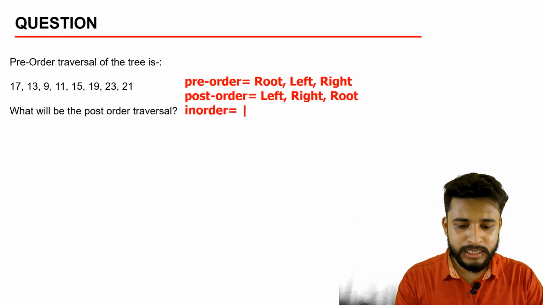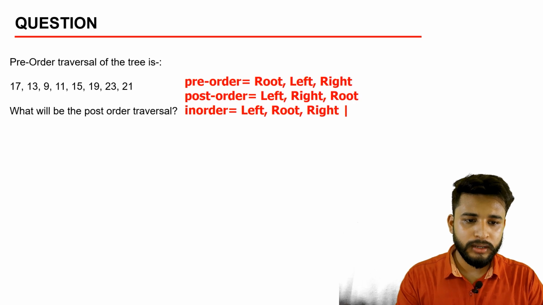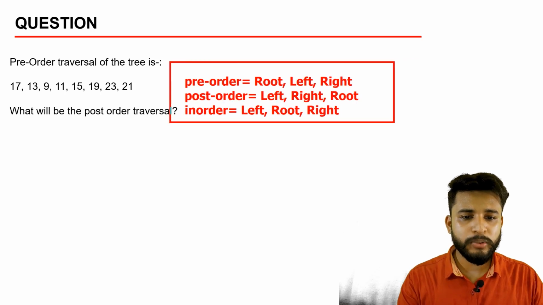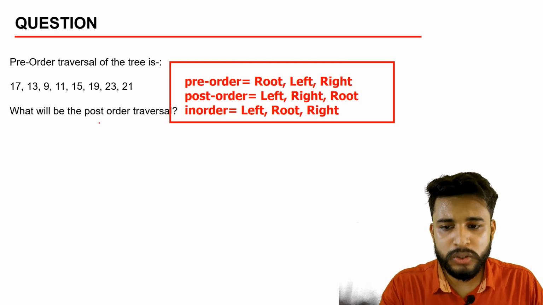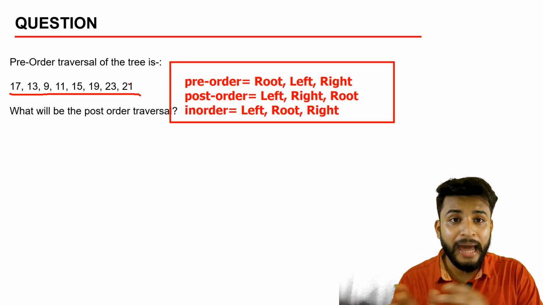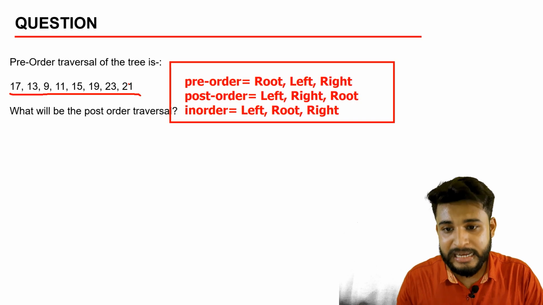In-order means the left node, the root, then the right node. This is the basic thing you need to know about pre-order, post-order and in-order. So let me solve this question. I will make a tree first, and the tree must be balanced. You need to make a balanced tree first.